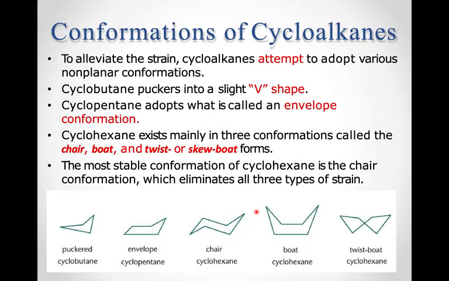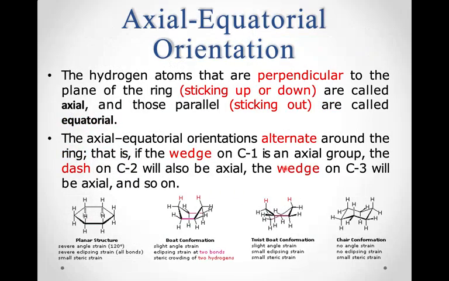So next up we have the conformations of cycloalkanes. To alleviate the strain, cycloalkanes attempt to adopt various non-planar conformations. Cyclobutane puckers into a slight V shape, as you can see here. Cyclopentane adopts what is called an envelope conformation, which is this. Cyclohexane exists mainly in three conformations called the chair, boat, and the twist or skew boat forms. The most stable conformation of cyclohexane is the chair conformation, which is this, which eliminates all three types of strain.